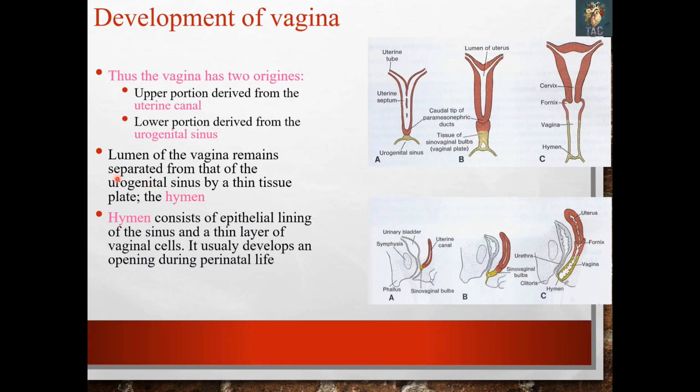The lumen of the vagina remains separated from that of the urogenital sinus by a thin plate of tissue, the hymen, which separates the two cavities from each other.